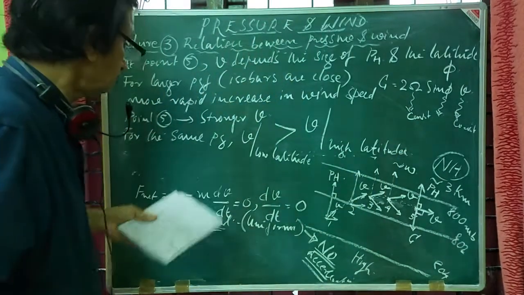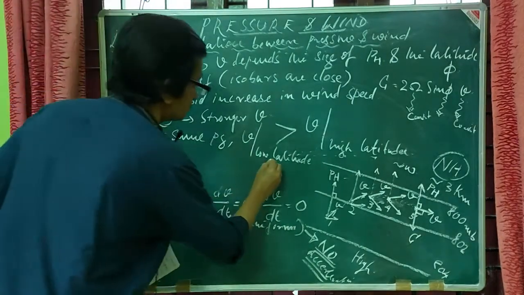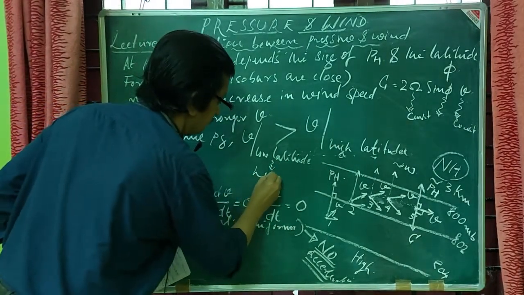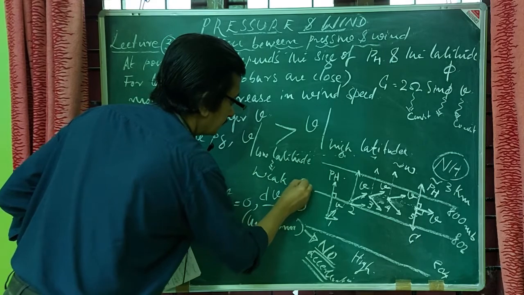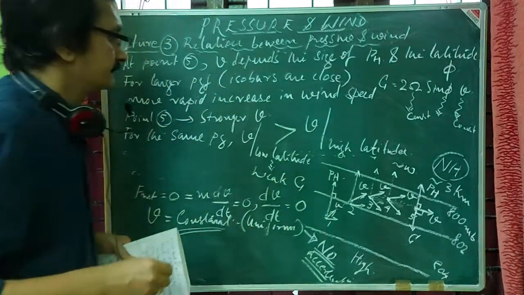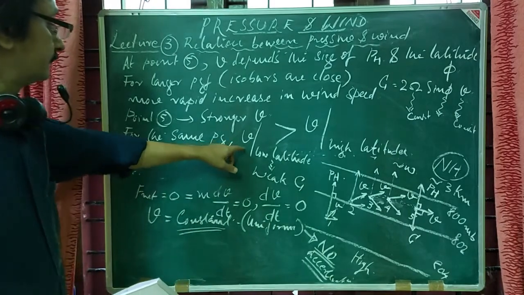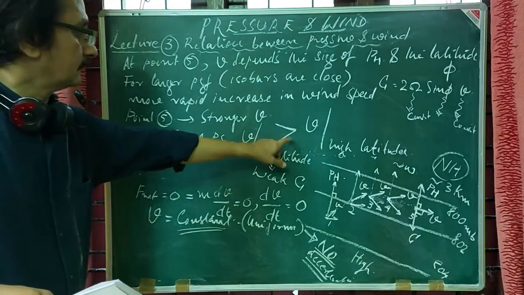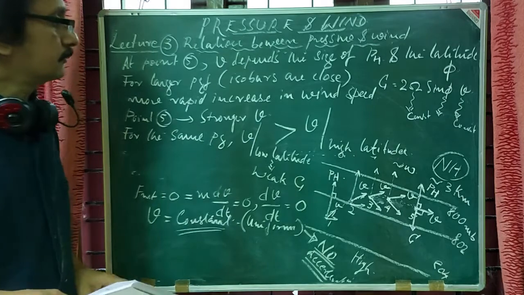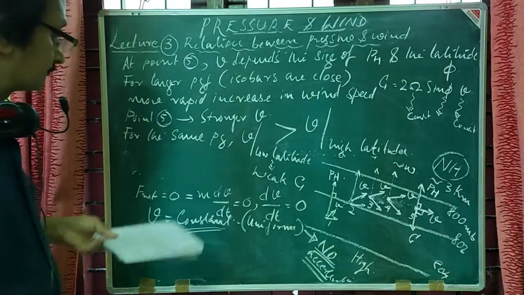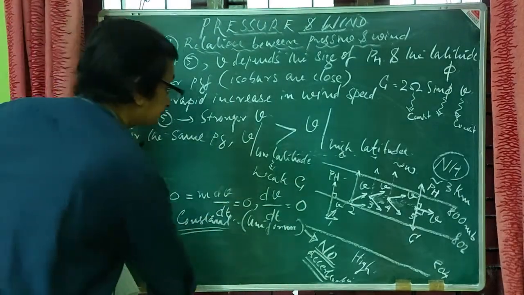No doubt low latitudes are characterized by weak Coriolis force, so that we will get the V for low latitudes of greater value compared to V at high latitudes.